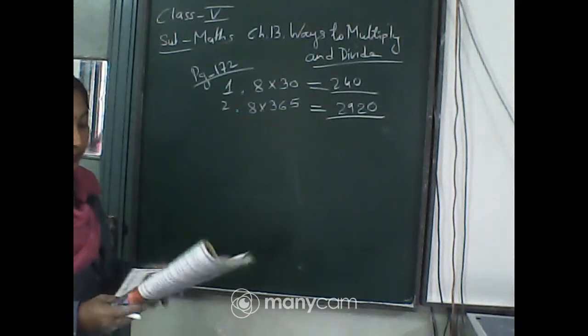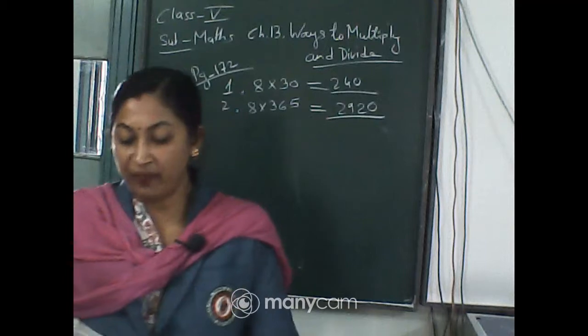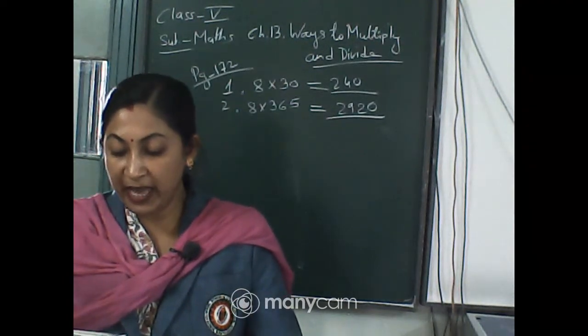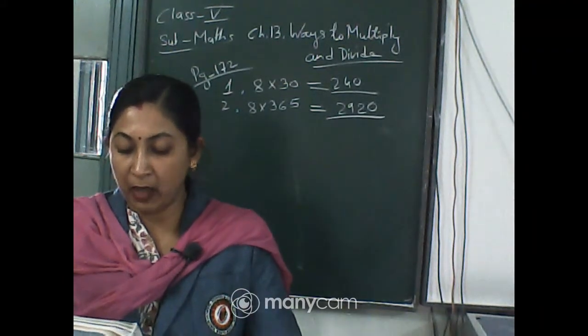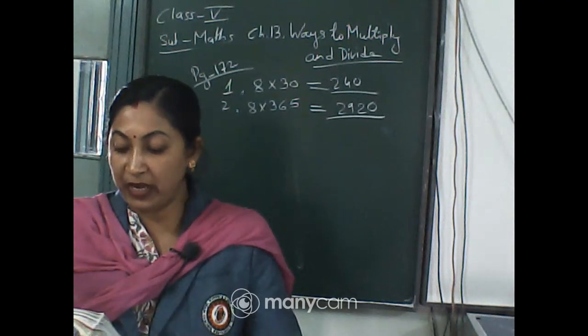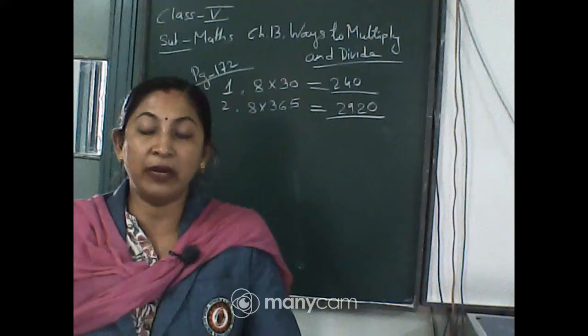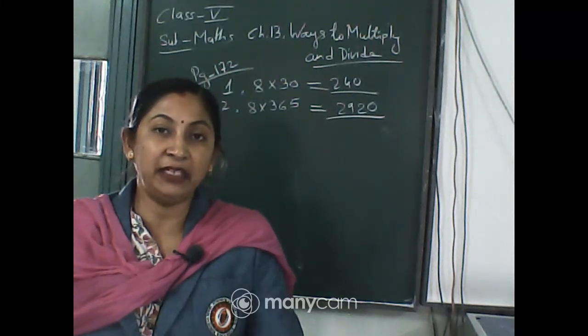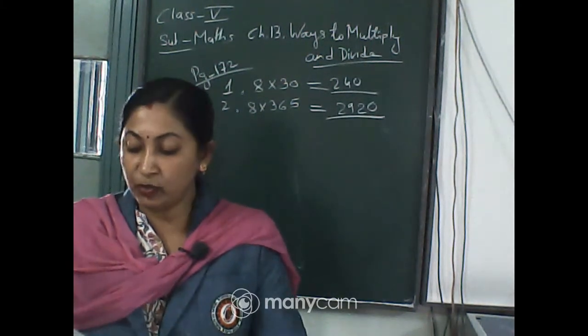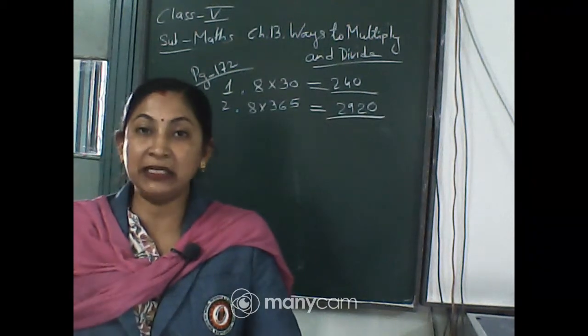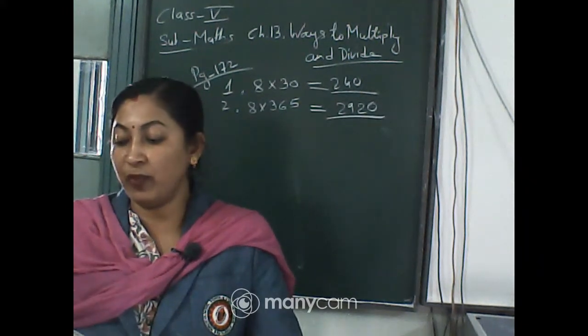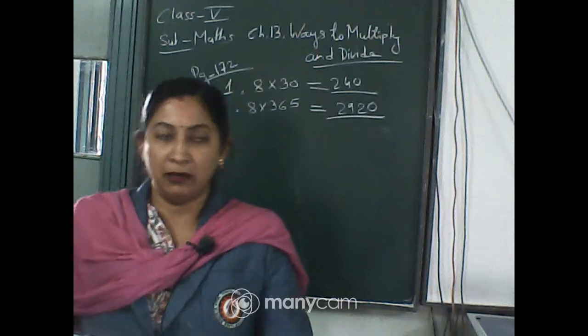Now the question is, if 125 people living in a colony drink 8 glasses of water in a day, how much water will they drink in 1 year? Now for 125 you have to find it out. That means you have to multiply 8 into 125. So 8 into 125, whatever the answer will be, that answer you have to multiply by 1 year.